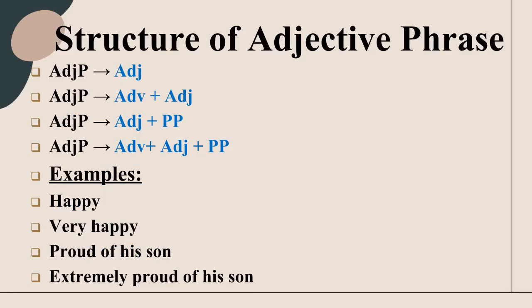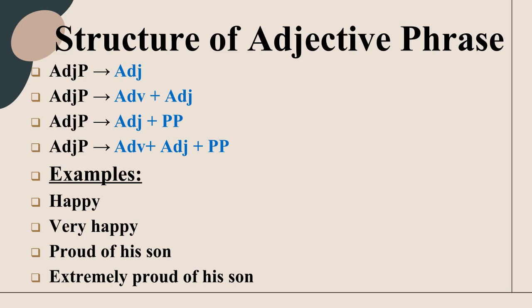Now let's talk about the structure of an adjective phrase. The structure of an adjective phrase, AdjP, is built around a head adjective, which is the essential element of the phrase. An adjective phrase may consist of only an adjective, or an adverb followed by an adjective, or an adjective followed by a prepositional phrase, or an adverb, adjective, and prepositional phrase.